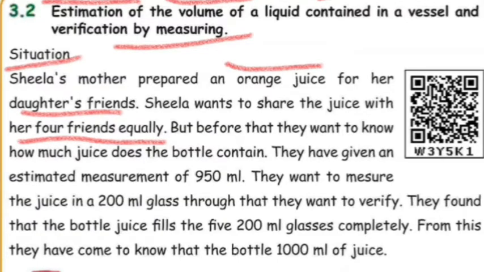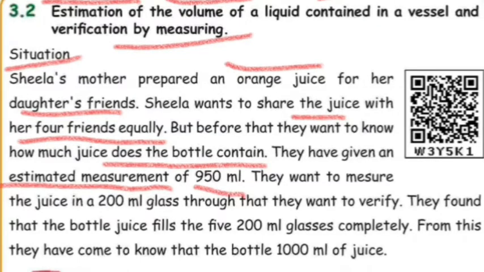But before that they want to know how much juice the bottle contains, how much juice her mother prepared for them. That means how many liters. They want to know the accurate measurement of the juice. They have been given an estimated measurement: 950 milliliter of juice her mother prepared. They have a doubt, so now they want an accurate measurement.